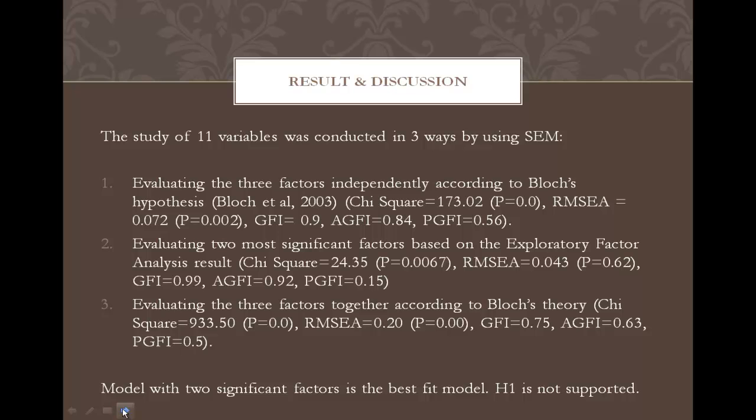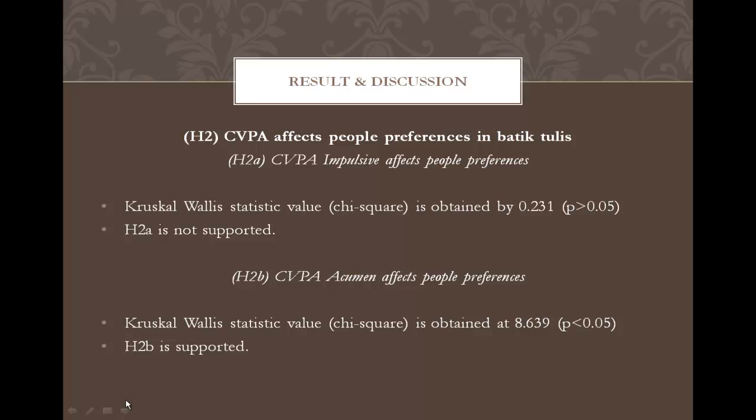Considering the findings of the best fit model constructing CVPA, we examined the relationship of CVPA impulsive and preferences, and the relationship of CVPA acumen and preferences. And the results showed, for the examination of the second hypothesis, stated as CVPA affects people's preferences in batik tulis, with H2A, the hypothesis stated that CVPA impulsive affects people's preferences.